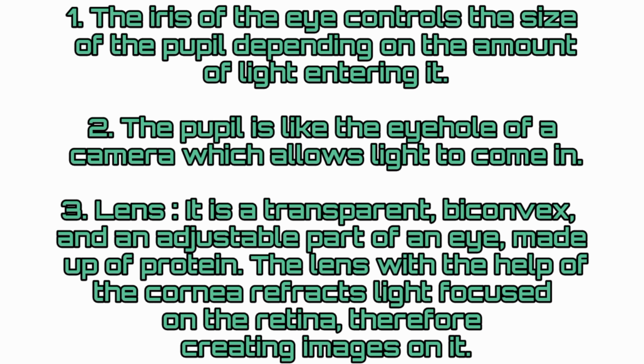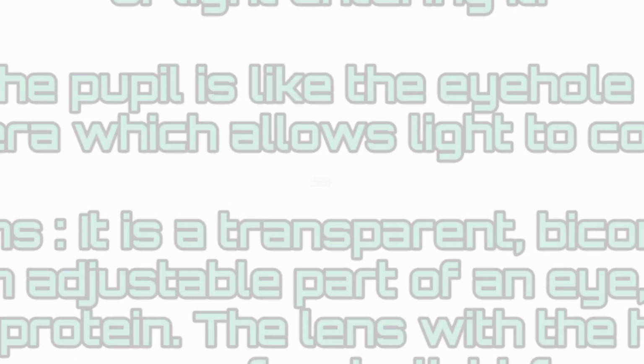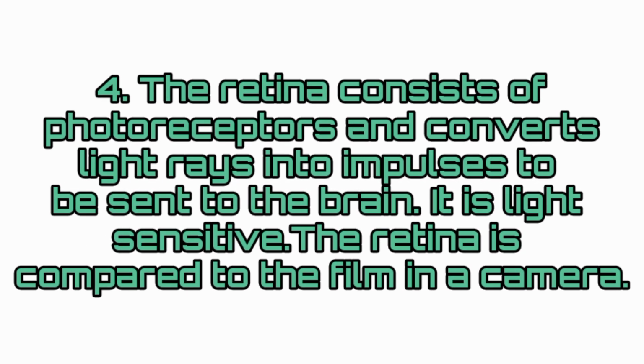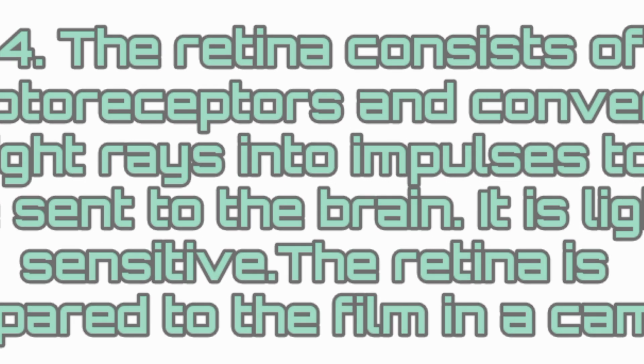Lens: it is a transparent, biconvex and adjustable part of an eye made up of protein. The lens, with the help of the cornea, refracts light focused on the retina, therefore creating images on it. The retina consists of photoreceptors and converts light rays into impulses to be sent to the brain. It is light sensitive. The retina is compared to the film in a camera.